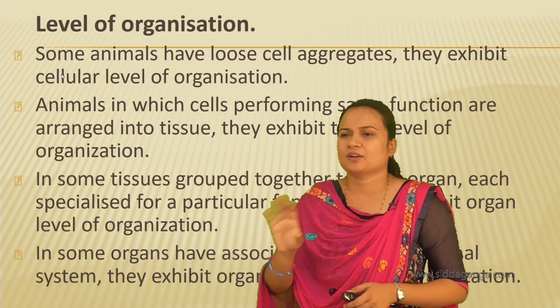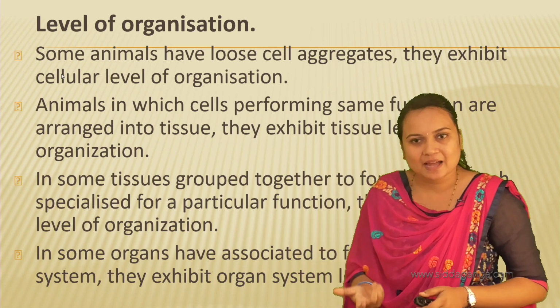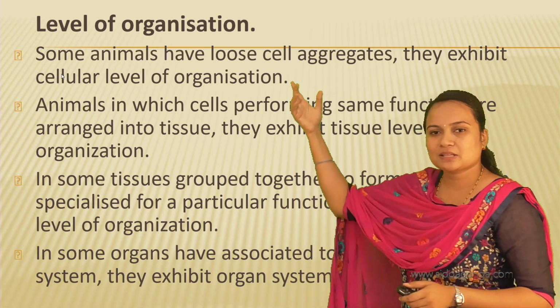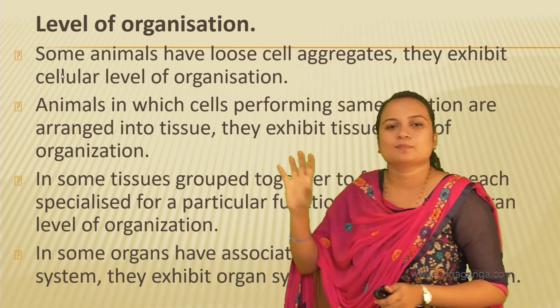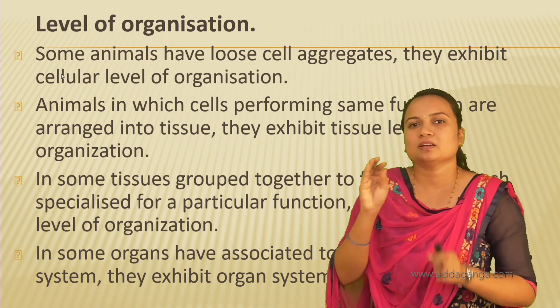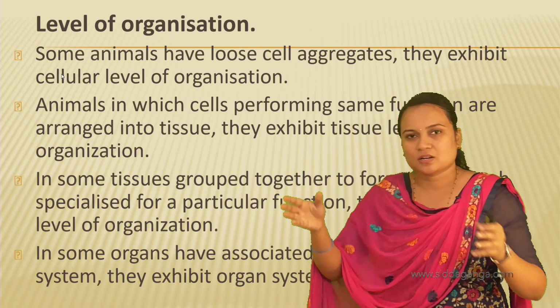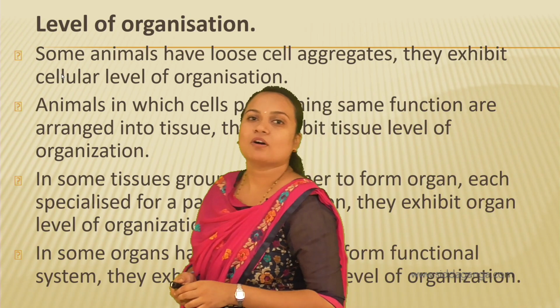You used to play with it and also clean with it, right? The sponge, the organism will look like that. The cells are loosely arranged, and they exhibit a cellular level of organization.